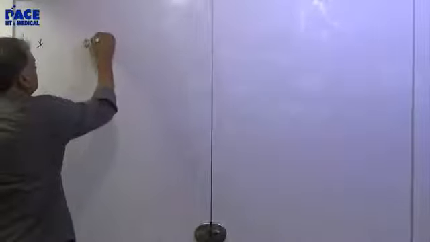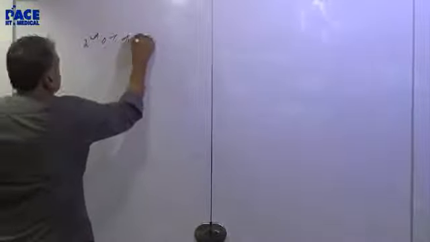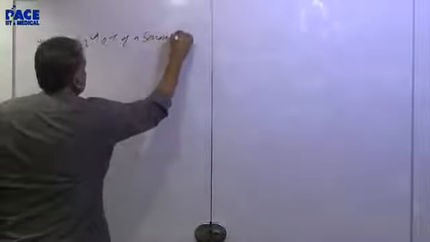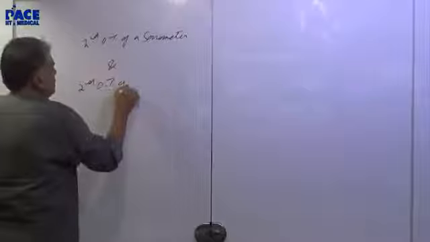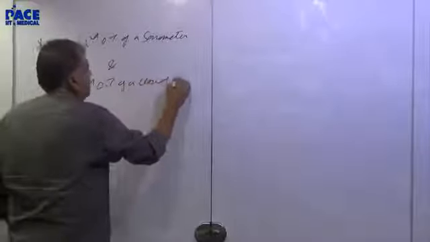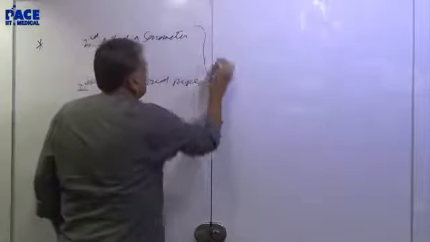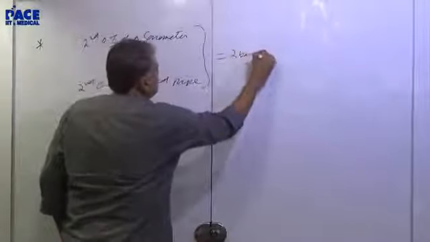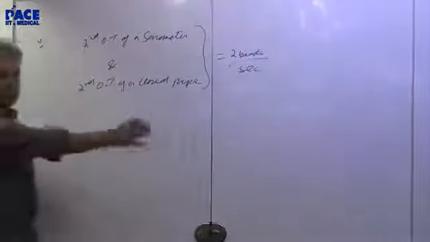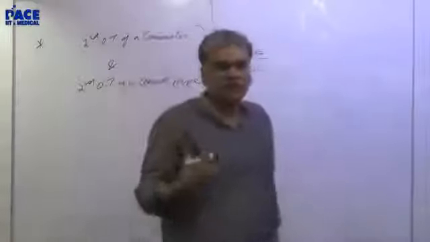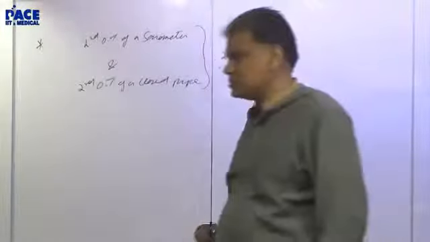the second overtone of a sonometer and the second overtone of a closed pipe give 2 beats per second. The question is, how do you write this equation? Once we can translate it mathematically, then you can solve it. So some such questions are made.